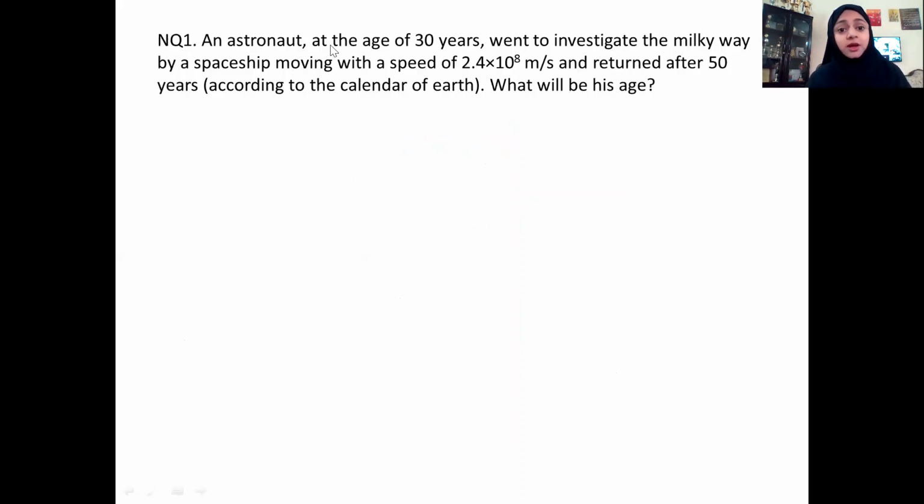An astronaut at the age of 30 years went to investigate the Milky Way by a spaceship moving with a speed of 2.4 into 10 raised to 8 meters per second and returned after 50 years. According to the calendar of Earth, what will be his age? At this stage, you can pause the video and solve this problem by yourself and come right back to check your solution.